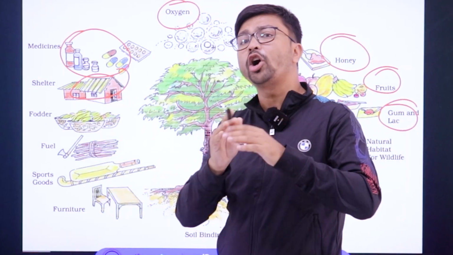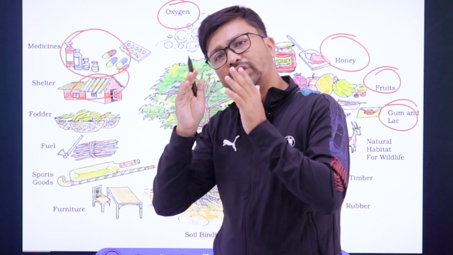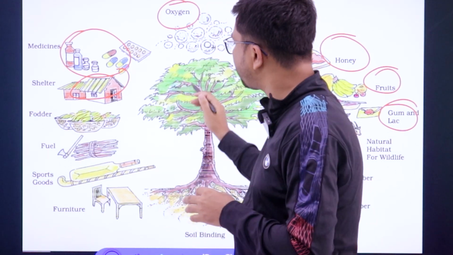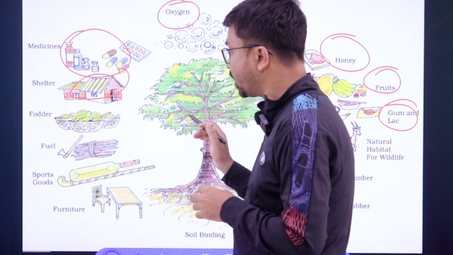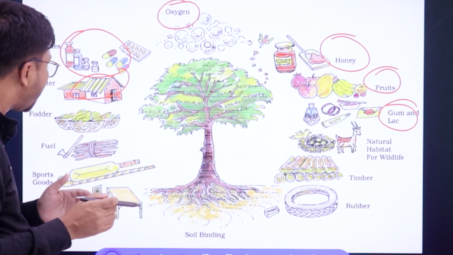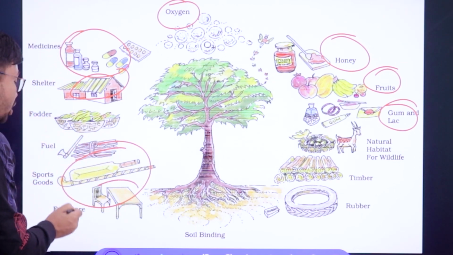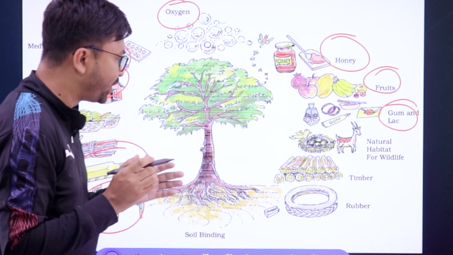As well as different construction purposes like railway sleepers, electric poles. For different types of purposes we require natural vegetation, as well as some other wood also used for making paper, as well as sports equipment, furniture.